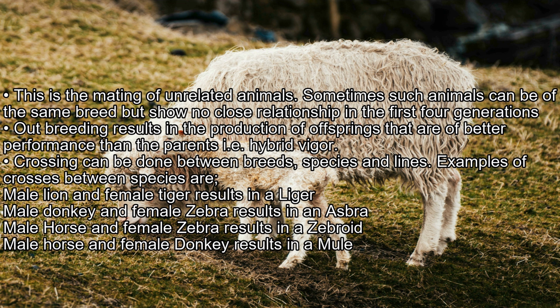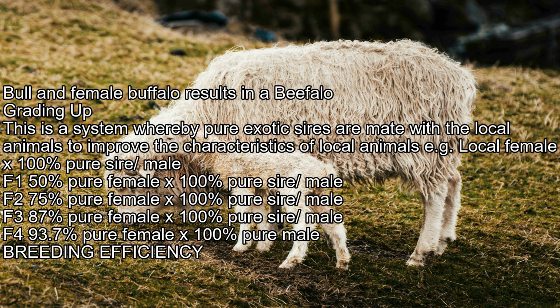Examples of crosses between species: male lion and female tiger results in a liger. Male donkey and female zebra results in an asbra. Male horse and female zebra results in a zebroid. Male horse and female donkey results in a mule. Bull and female buffalo results in a beefalo.